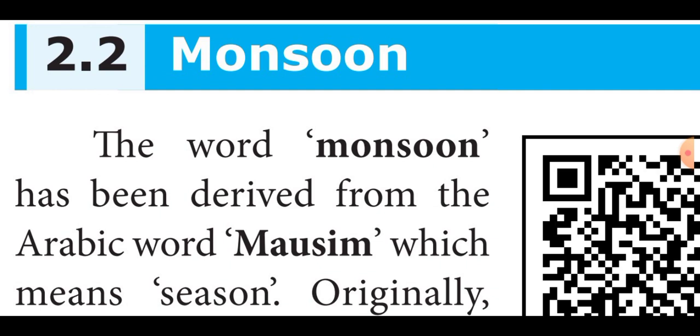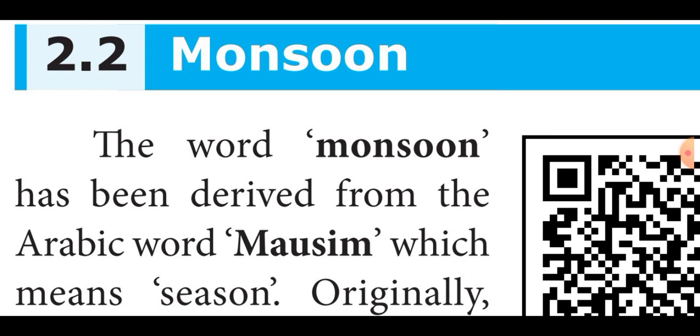Today we are going to revise monsoon. A monsoon is traditionally a seasonal reversing wind. The word monsoon is derived from the Arabic word mausim, which means season. Several centuries ago, the Arab navigators used this word, which means season.